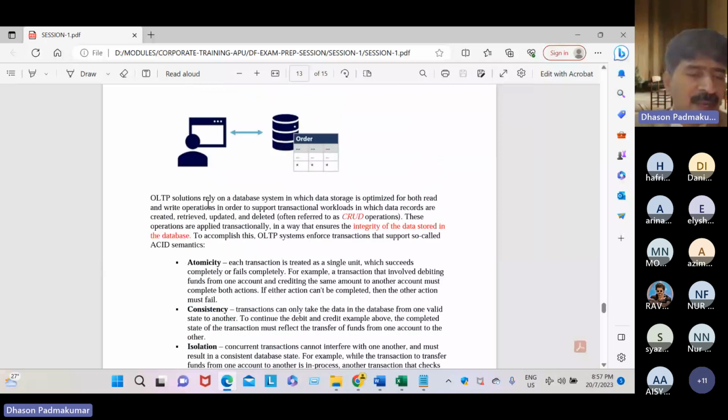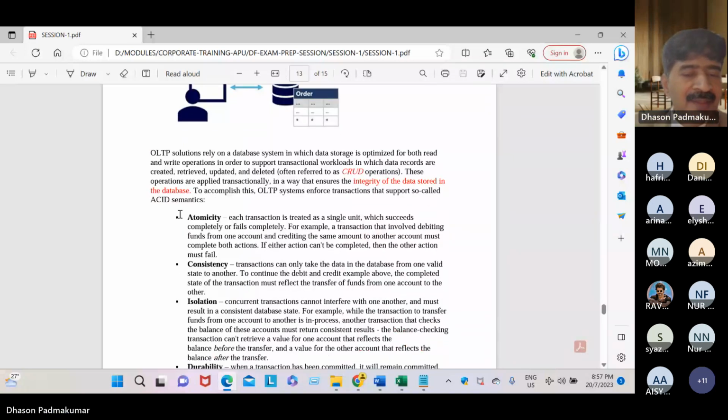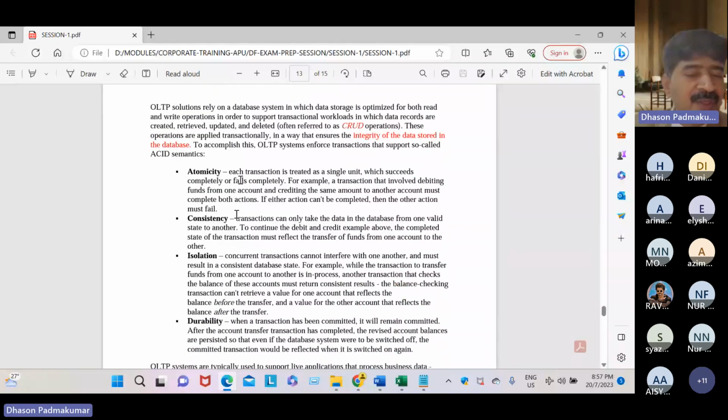every transaction, dear student, on OLTP must enforce the following ACID characteristics: atomicity, consistency, isolation, durability. So what is meant by the ACID characteristics of a transaction? Every transaction must obey or enforce these four transaction characteristics. Atomicity, dear students: